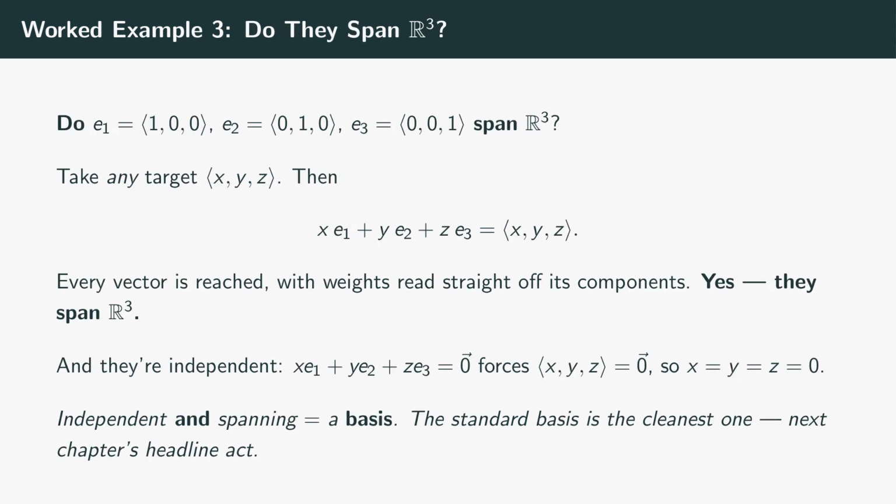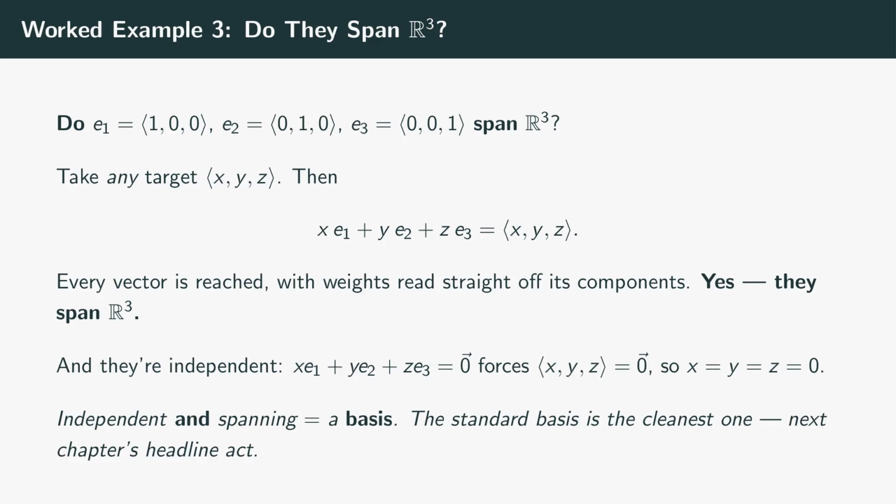Last example, and it ties everything together: do the three standard basis vectors span R3? Those are e1 equals 1, 0, 0, e2 equals 0, 1, 0, and e3 equals 0, 0, 1. Take any target vector you like, call it x, y, z. Can we build it? Watch: x times e1 is x, 0, 0; y times e2 is 0, y, 0; z times e3 is 0, 0, z. Add those three and you get exactly x, y, z.